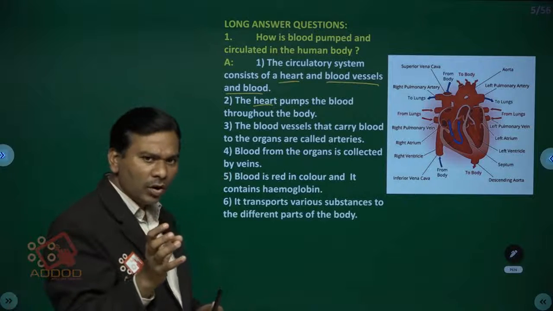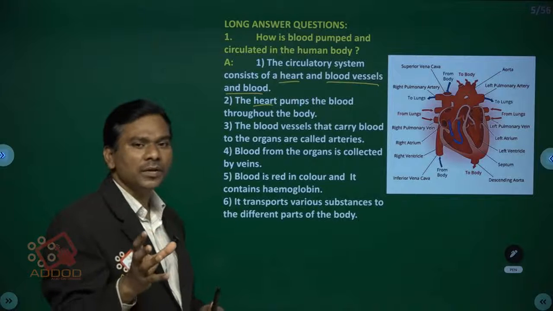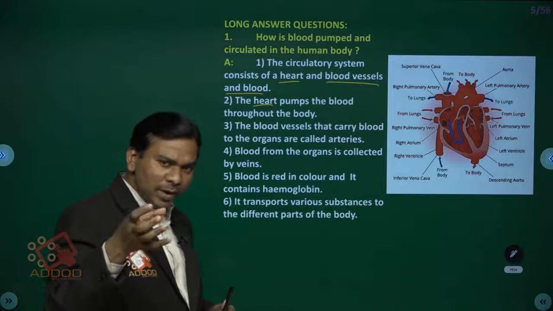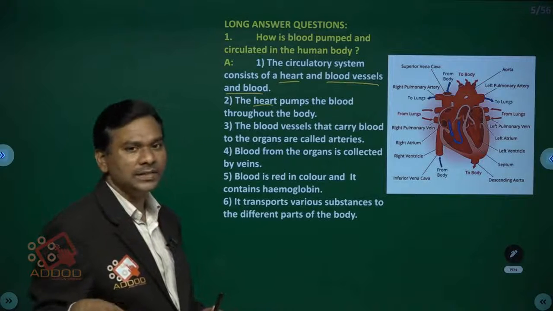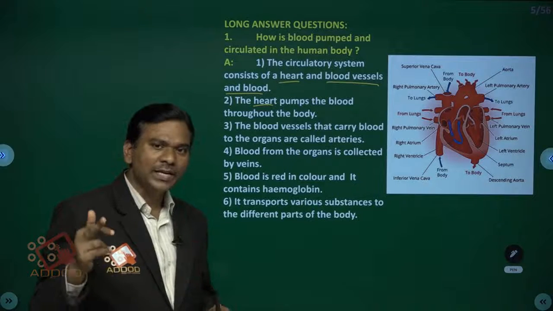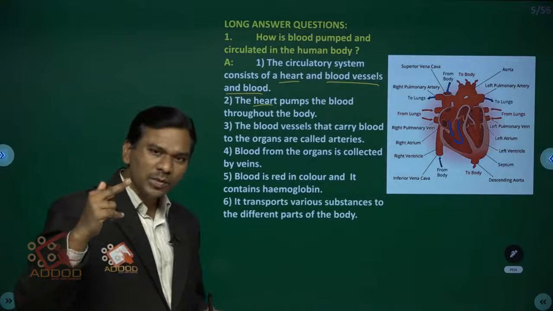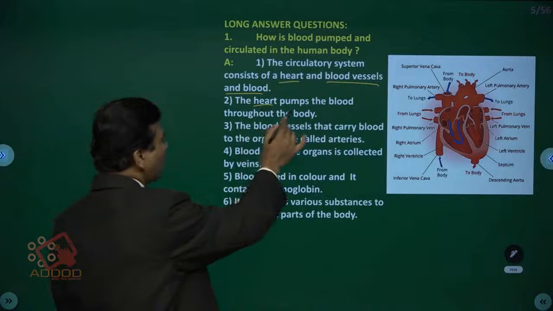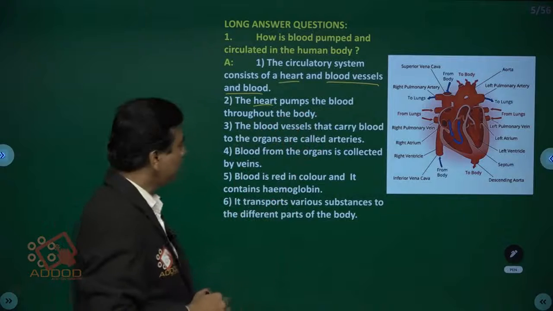arteries. When the auricles relax, they fill with blood. When they contract, that blood enters the ventricles. When the ventricles contract, the oxygenated blood enters the systemic aorta and the deoxygenated blood enters the pulmonary artery. Children, the heart pumps the blood throughout the body.